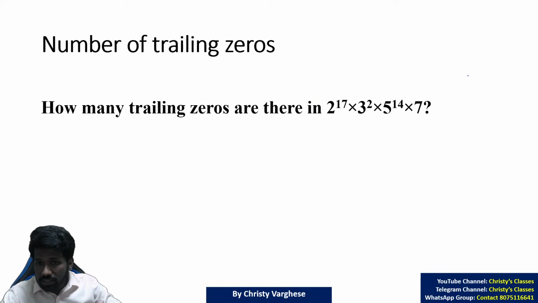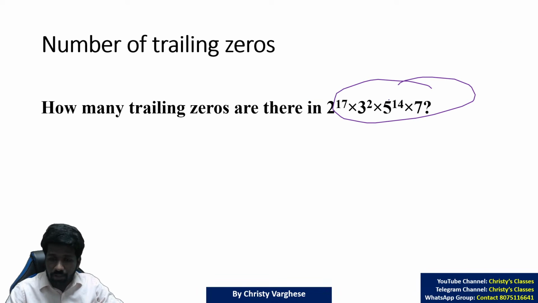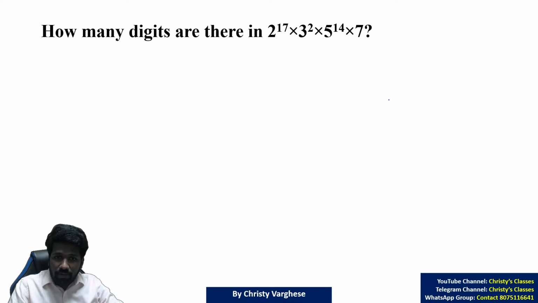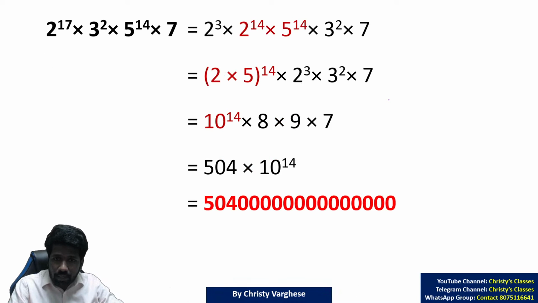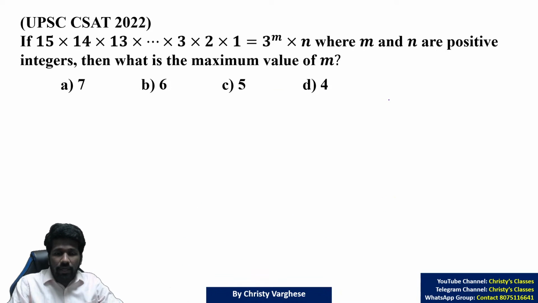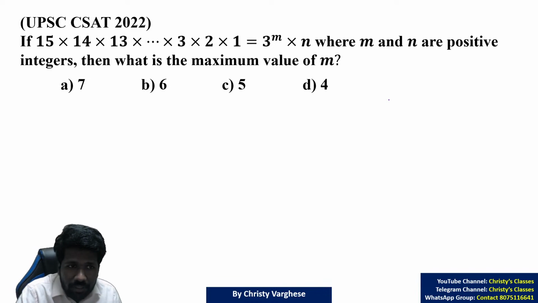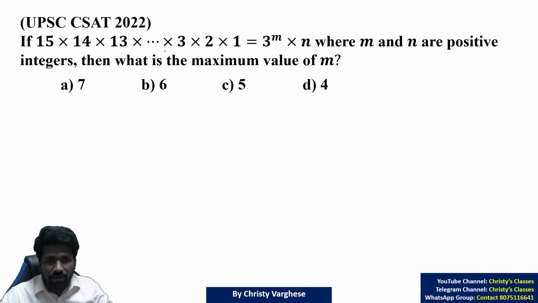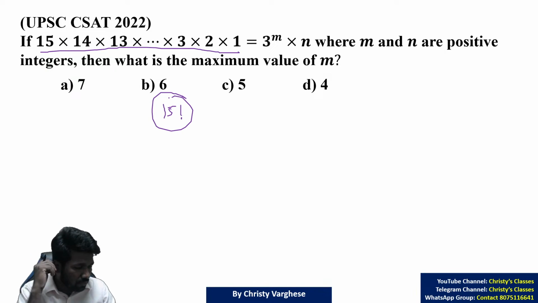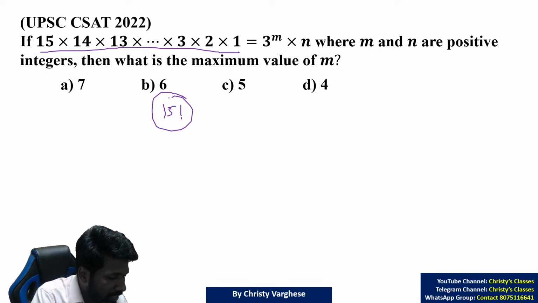CSIR NET aspirants, this was a previous CSIR NET question of the same type. Due to lack of time, I will just go to this question. This question is literally the same concept itself. 15 into 14 into up to 1 is what it is, 15 factorial. Tell me the answer, all of you. Please try it super fast and answer me.